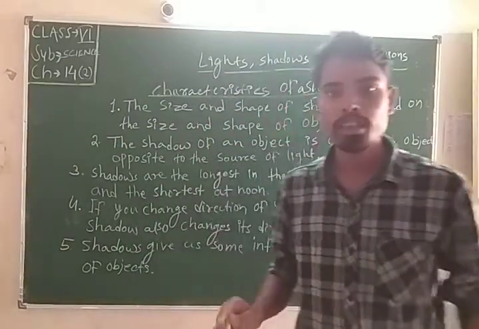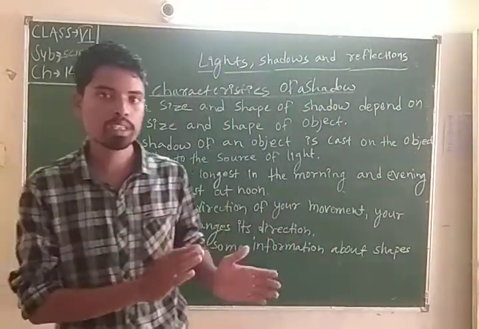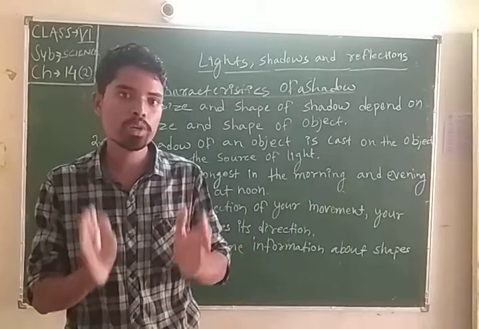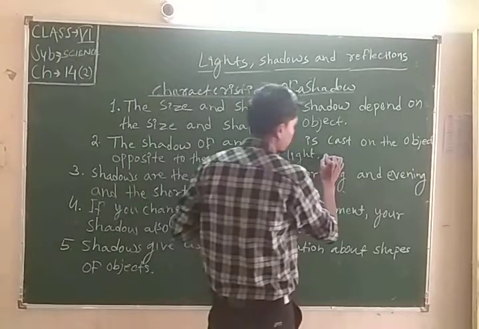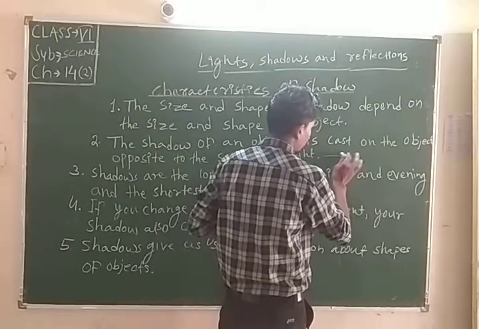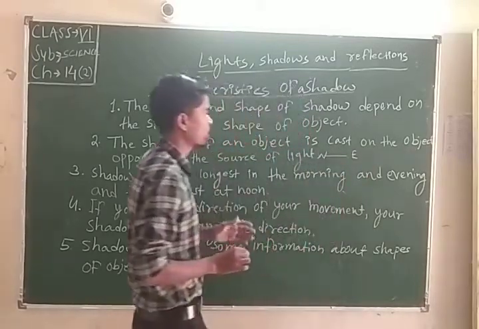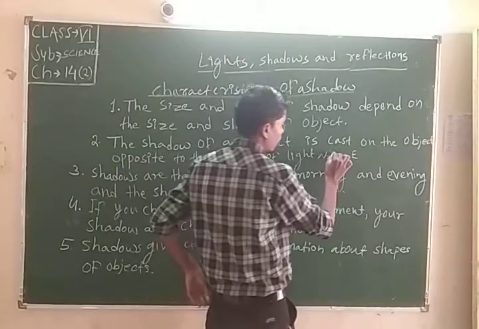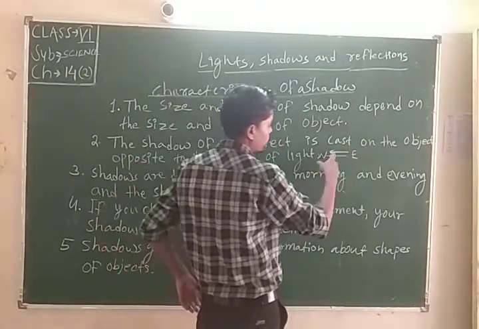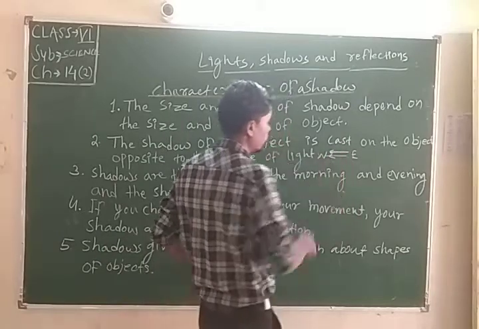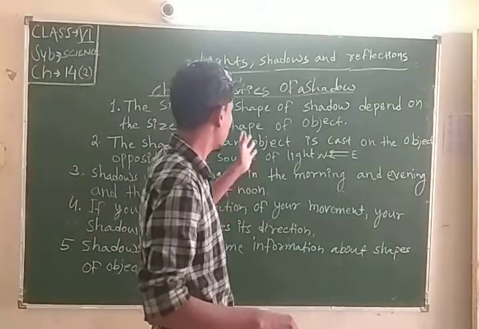That means when the beam of light comes from east to west, the shadow will always form on the west part. This is the second characteristic of shadow.